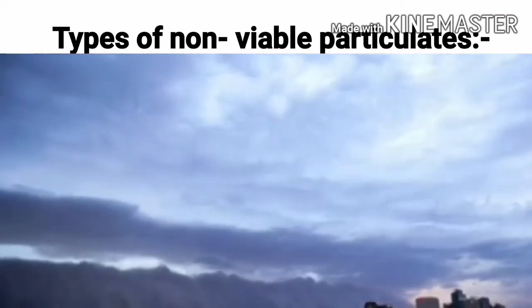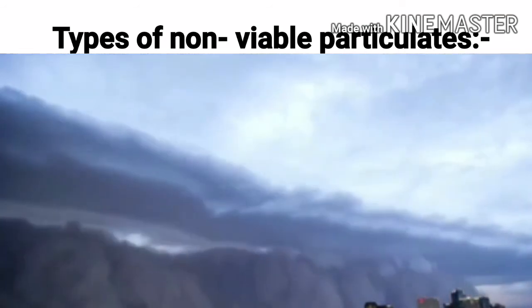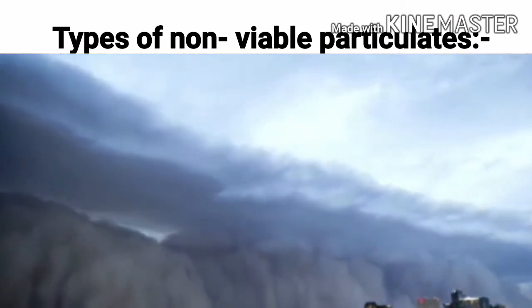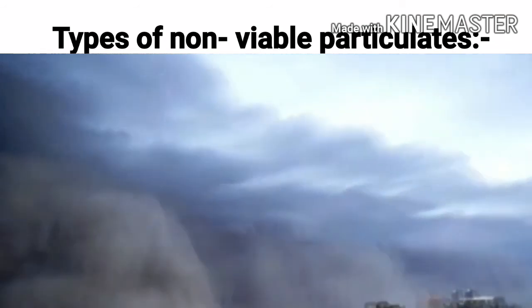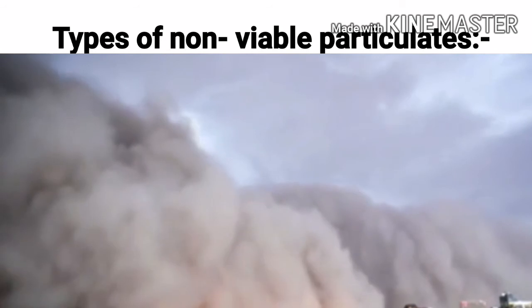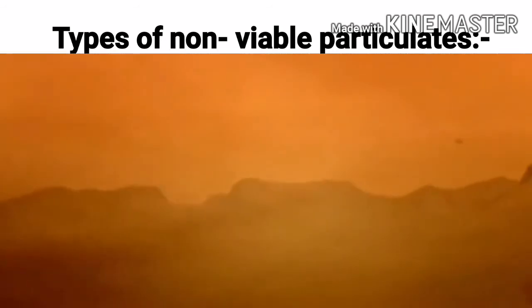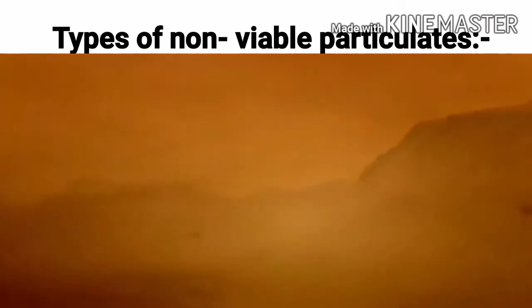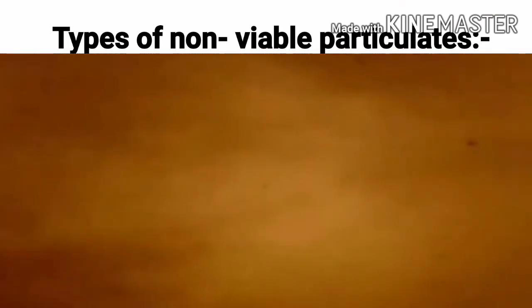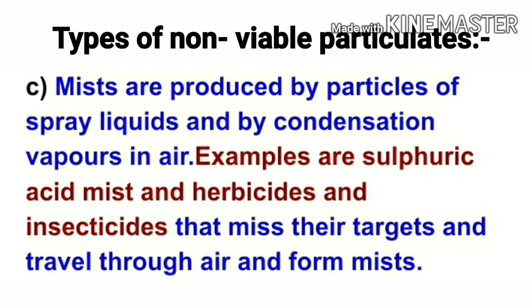The size is over 1 micrometer in diameter, produced during crushing, grinding, and attrition of solid materials: sand from sand blasting, sawdust from woodworks, pulverized coal, cement, and fly ash from factories, dust storms, etc. The third type of non-viable particulates are mists.